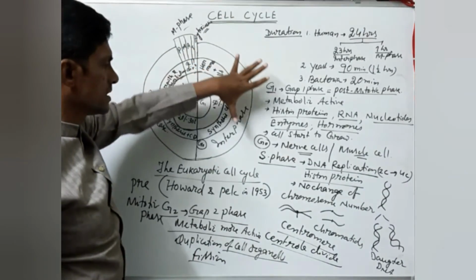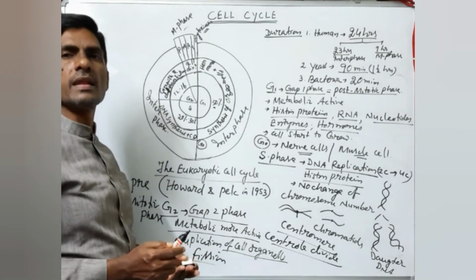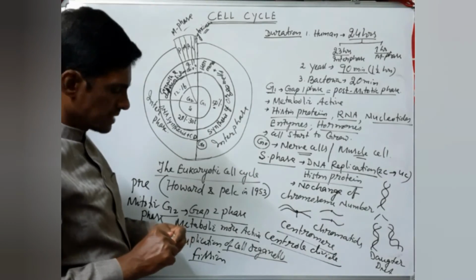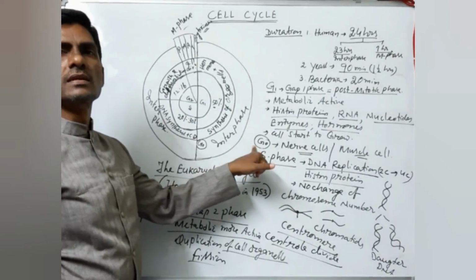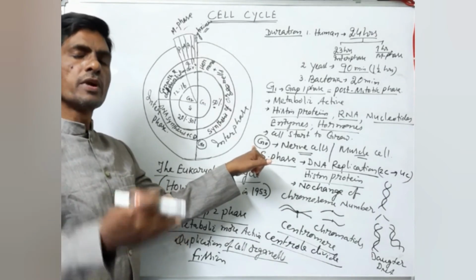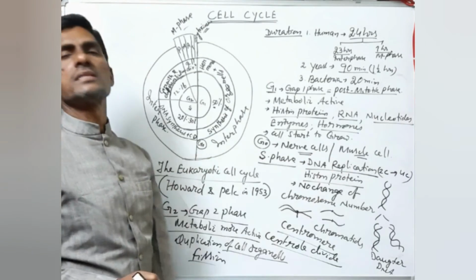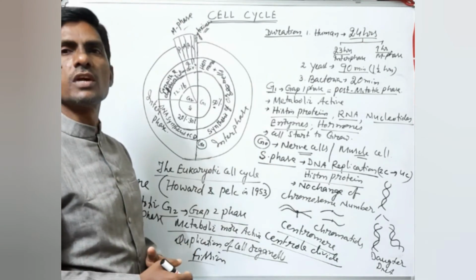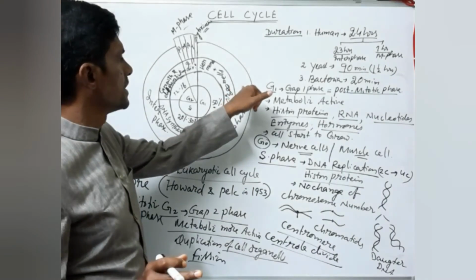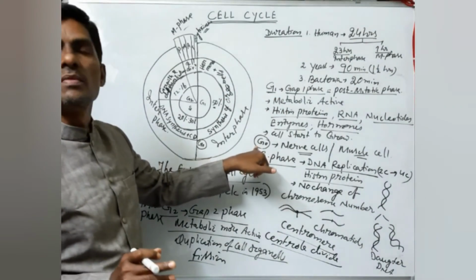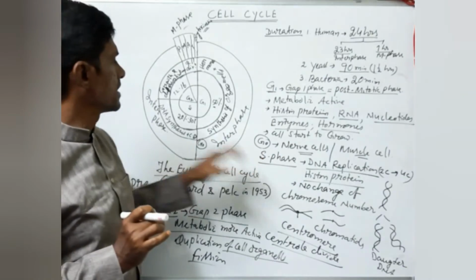So the cell cycle is one of the important topics. Some points they will ask. The first question they will ask is what is G naught? G naught means which type of cells become more active but never divide? You give the example: nerve cells and muscle cells. These two undergo the G naught phase. G naught phase takes place in between, followed immediately by the G1 phase. After the G1 phase, it will be the G2 phase. Then they will ask about the S phase.